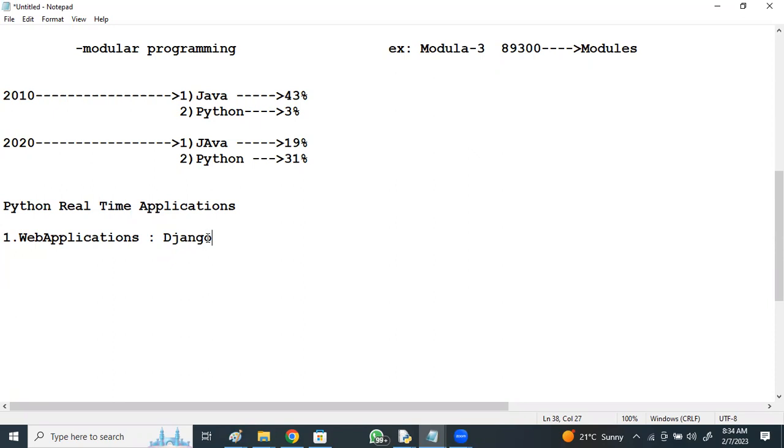And with very less coding, right? Applications can be developed with very less coding at a rapid speed, and the Python files are already available. We don't need to write huge code. Many flexible features are provided by the Django framework. Django is a Python framework for developing web applications, interactive applications, right?